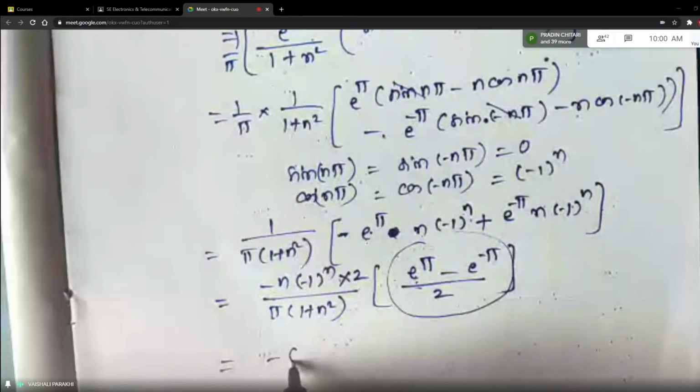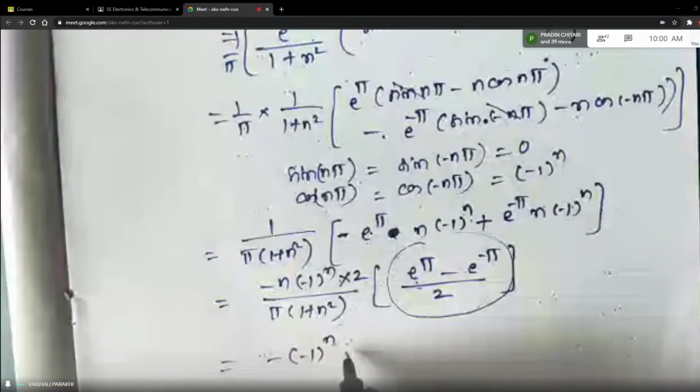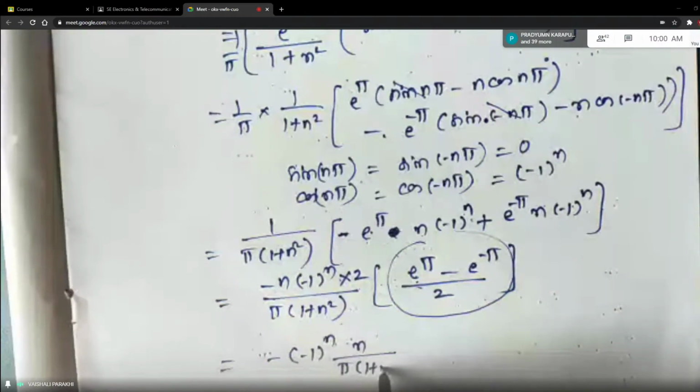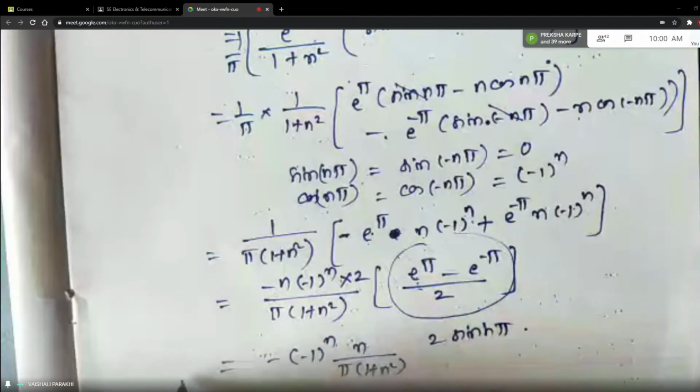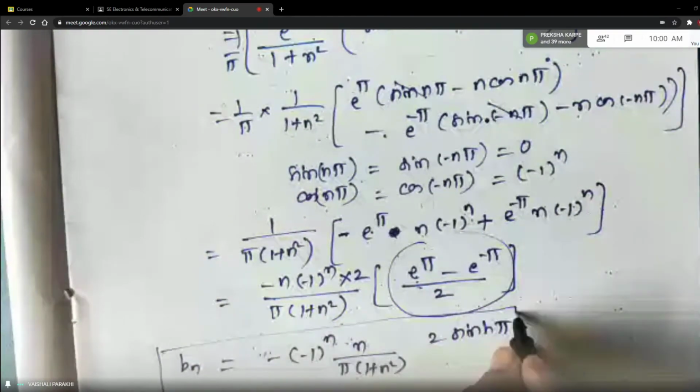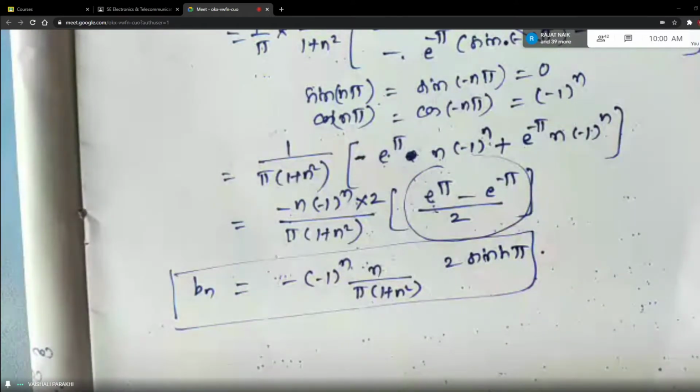So it will be minus of minus 1 raised to n into n upon pi into 1 plus n square, 2 times sine hyperbolic pi. This is your Bn. Any doubt at any step, you can ask me if you have not followed something.